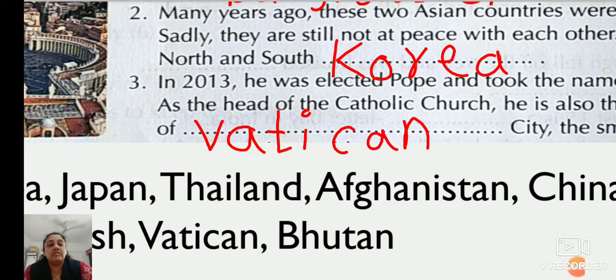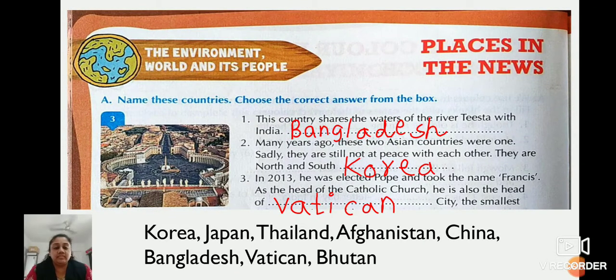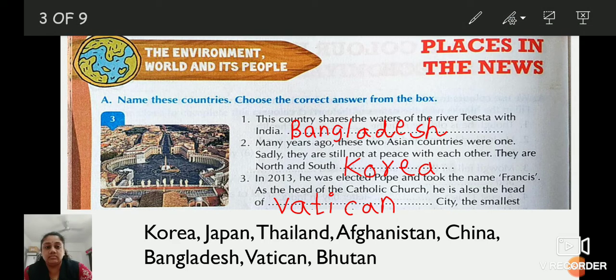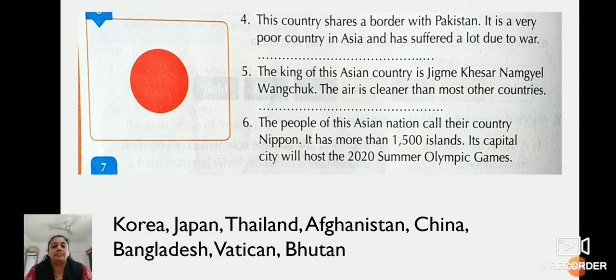Okay, so till here everyone completed? Shall we continue with the fourth number question? Shall I erase this? Yes, children. Here is the fourth number question. This country shares a border with Pakistan. It is a very poor country in Asia and has suffered a lot due to war.